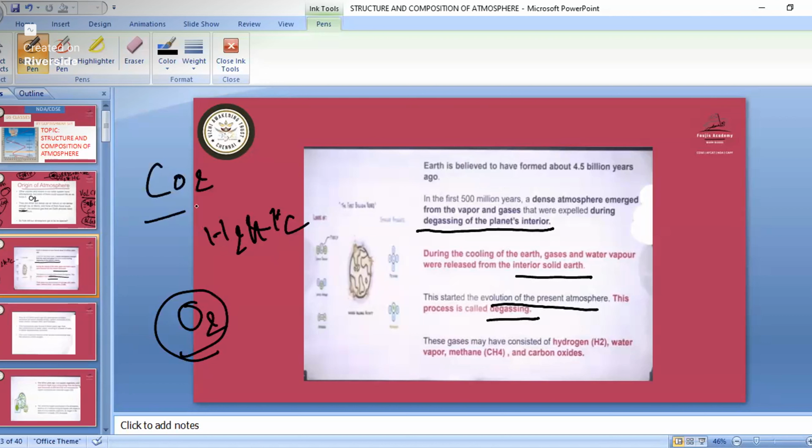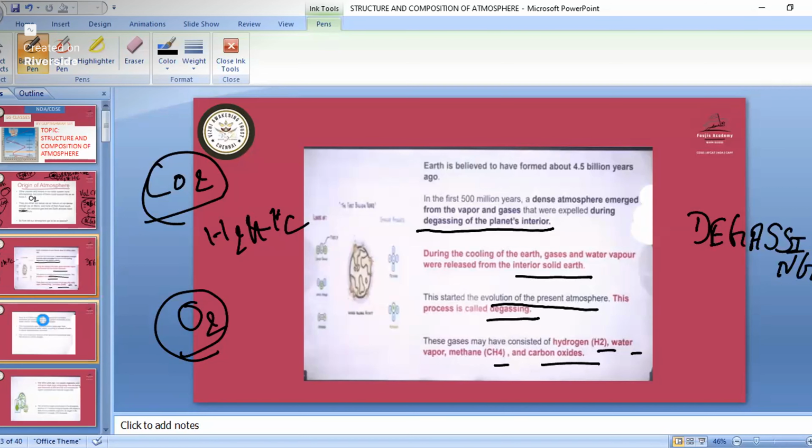At that time CO2 was in the highest amount. When degassing happened, the gases consisted of hydrogen, water vapor, methane, and carbon dioxide. So remember that in the origin of atmosphere, we had the process of degassing. This was one process.